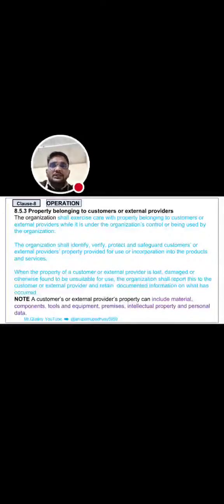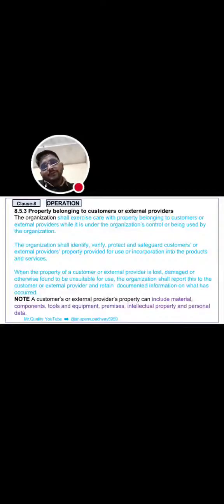It means if a problem occurs at the customer end, we need to trace back. First, the organization shall use suitable means to identify outputs when it is necessary to ensure conformity of products and services. The organization shall identify the status of outputs with respect to monitoring and measurement requirements throughout provision. The organization shall control the unique identification of outputs when traceability is a requirement and shall retain the documented information necessary to ensure traceability.